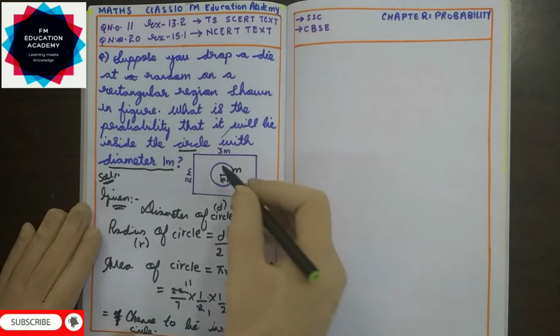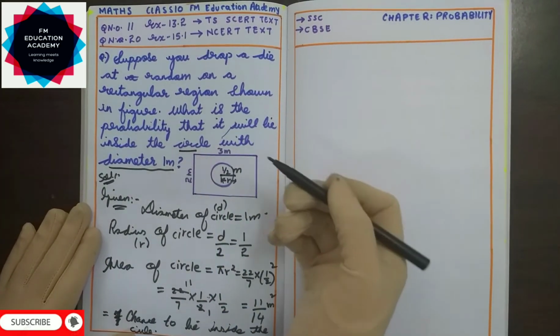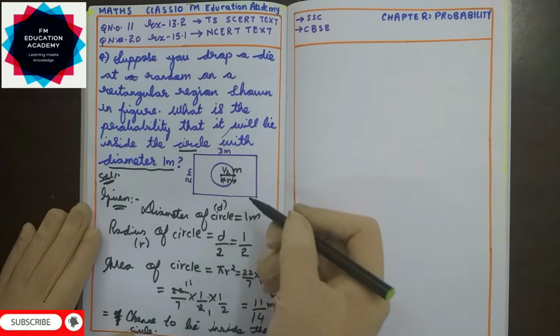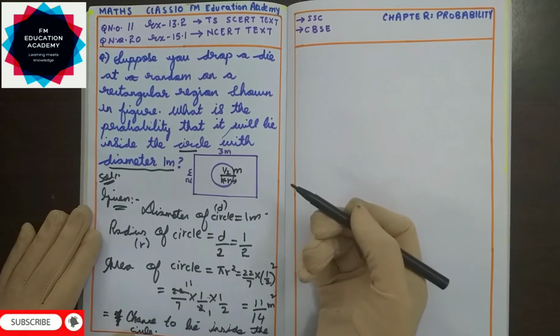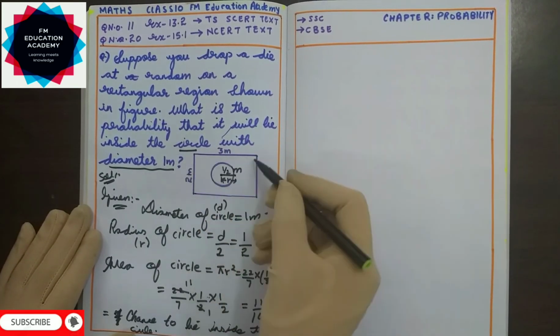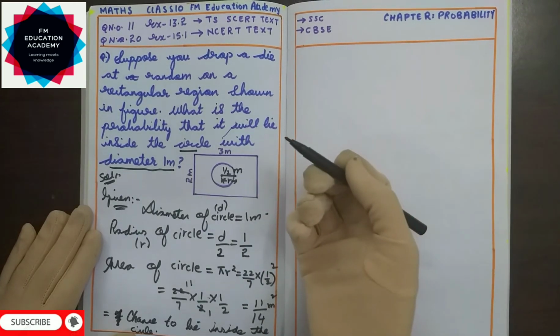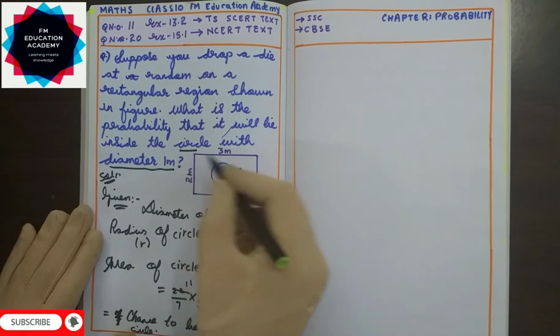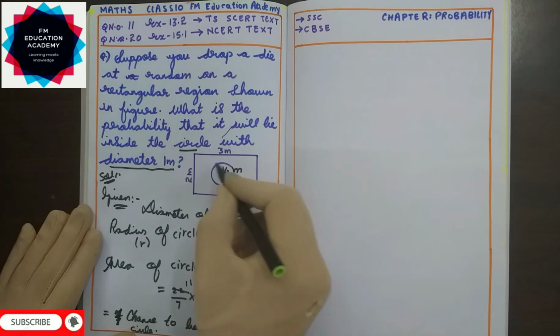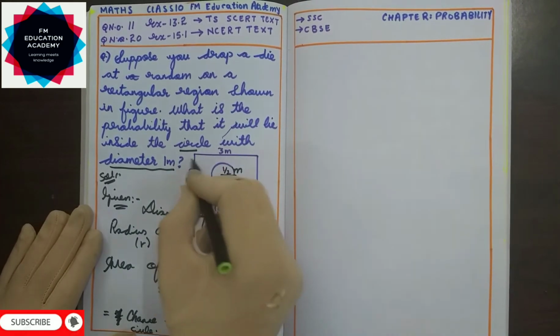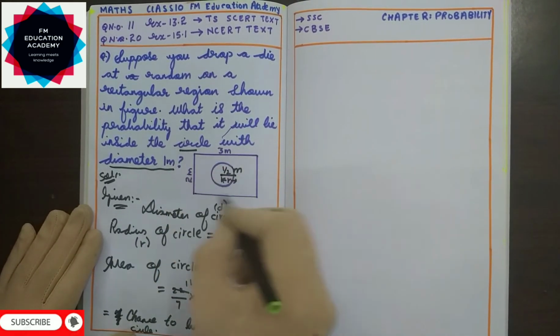Now this we have found out, but what is the total area? We always, in probability sums, need to find out the total outcomes. How to find out the total outcomes? Total outcomes means how much is the total area here. So the total area, in which the circle is also present, is my rectangle, because the circle is present inside the rectangle.